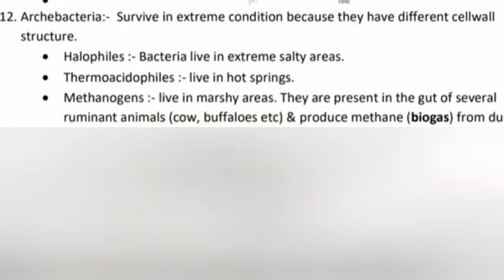12. Archaebacteria. Survive in extreme conditions because they have different cell wall structure. Halophiles, bacteria that live in extreme salty areas. Thermoacidophiles live in hot springs. Methanogens live in marshy areas. They are present in the gut of several ruminant animals like cows, buffaloes, etc. and produce methane, biogas from the dung.